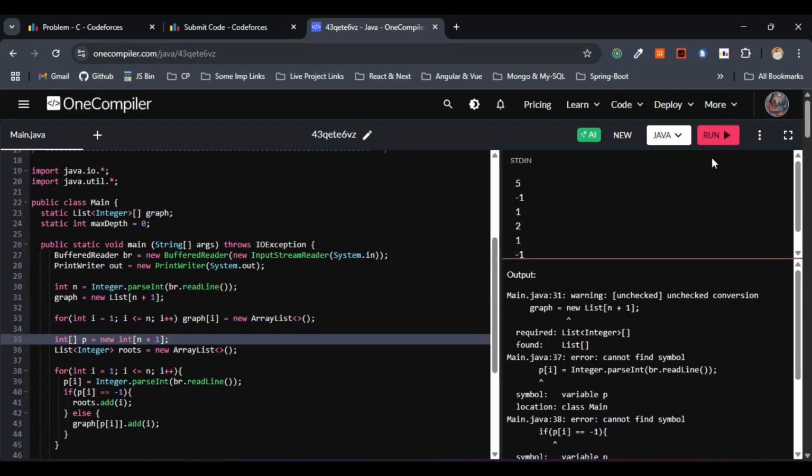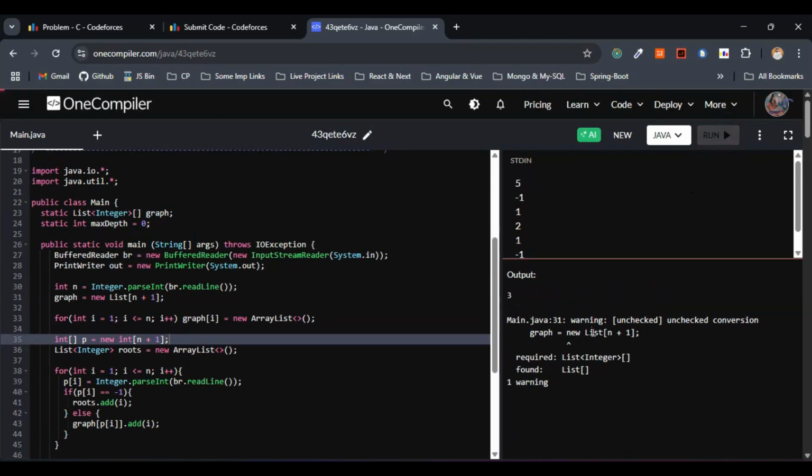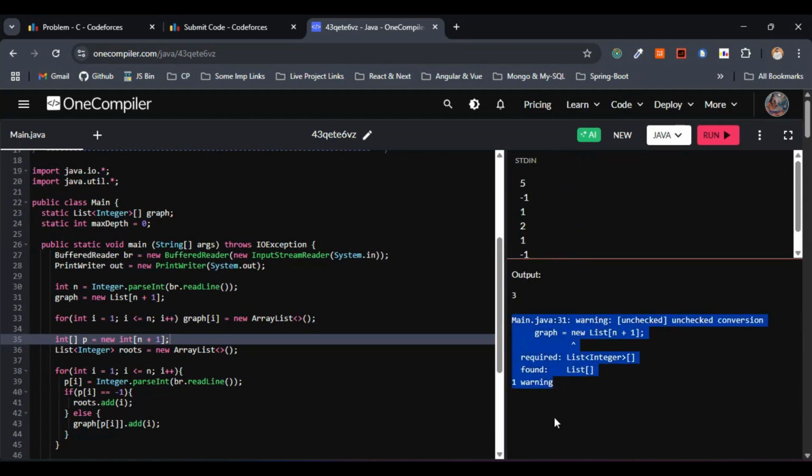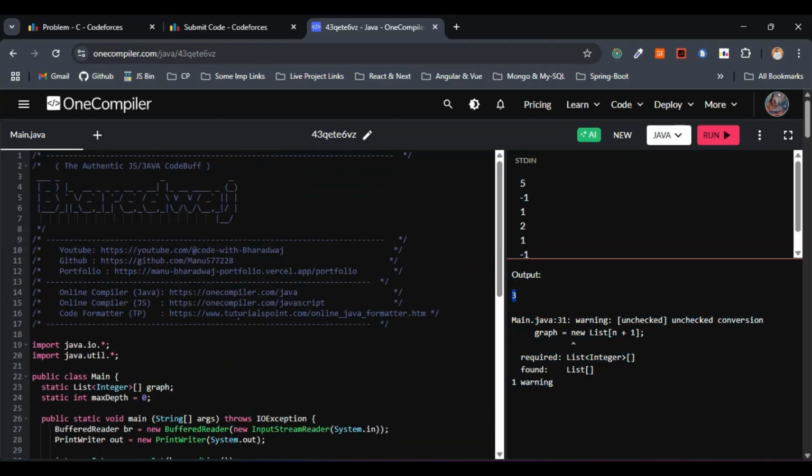Let me run this one. Hope this error will be gone. Yeah, now we have the output 3. We are getting the warning, this is fine, just ignore this part. We are getting the correct output, 3. So now this code works absolutely correct.